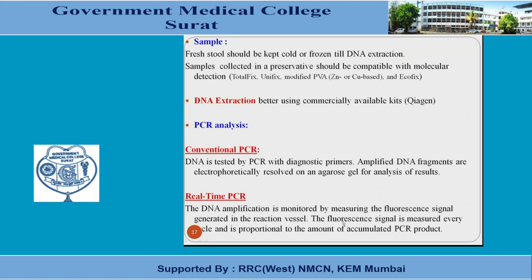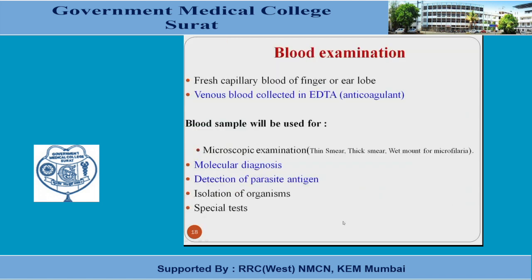Second is the blood examination. After the stool examination, another important specimen for parasitic examination is blood. Here we can take fresh capillary blood from the finger or earlobe. Venous blood collected in EDTA, the anticoagulant, is also very helpful. The blood sample will be used for microscopical examination, that is thin smear preparation, thick smear preparation, and wet mount for microfilaria. We can also go for molecular diagnosis, detection of parasite antigen, isolation of the organism by culture, or other specific tests.